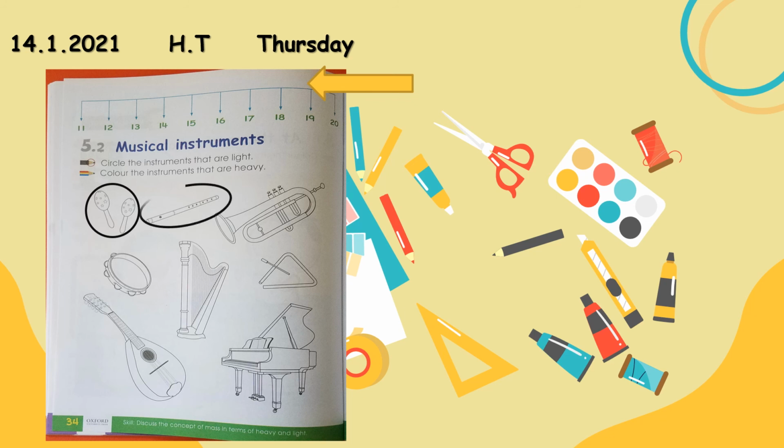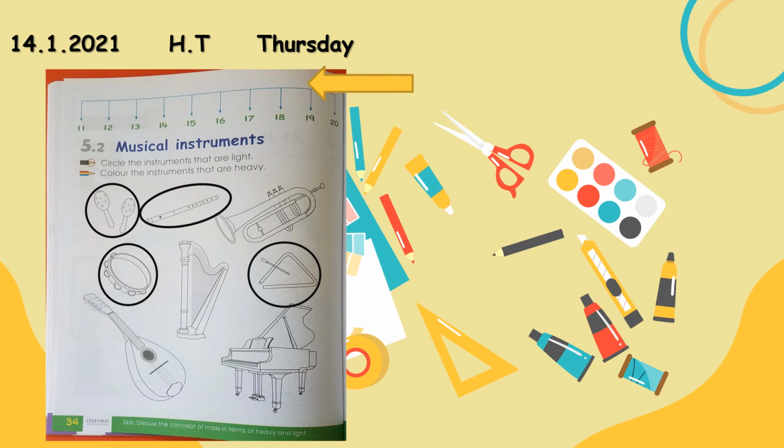So circle the picture. The next one is trumpet. Is it light or heavy? Yes, heavy. So leave it. Come on the next. Tambourine. Yes, you can hold it easily. So it is a light instrument. So circle it. Tambourine. Next one is harp. It is difficult to hold it. So leave this harp. Come on the next. Triangle. Yes, it is a light object. So you are going to circle it.